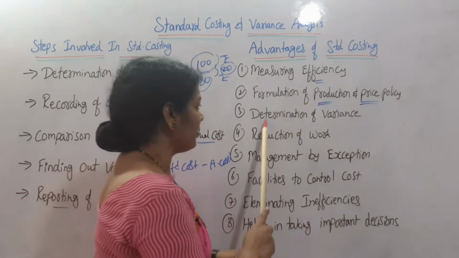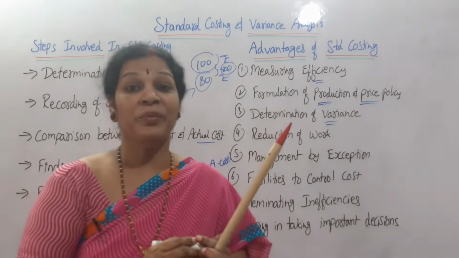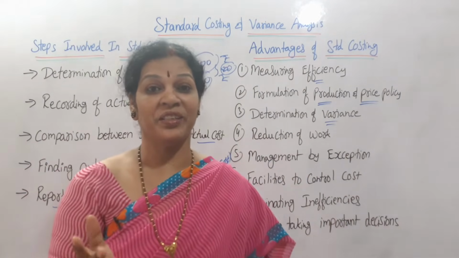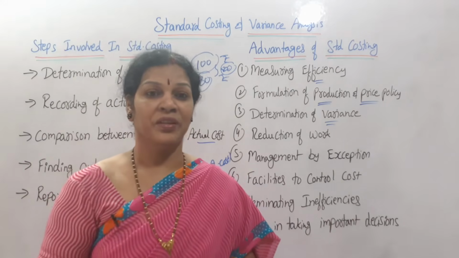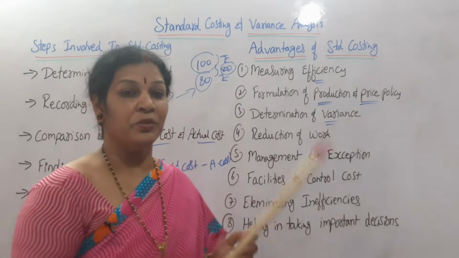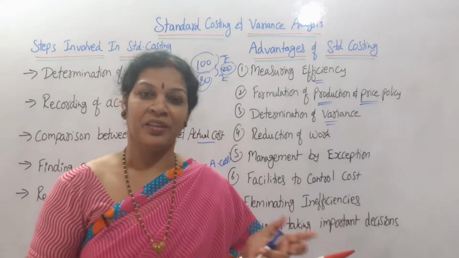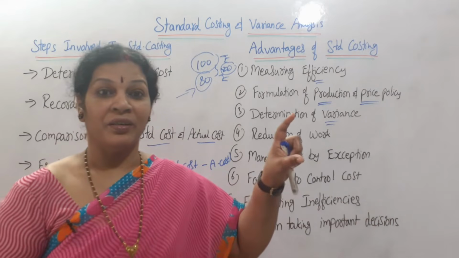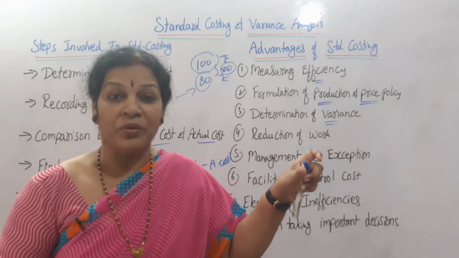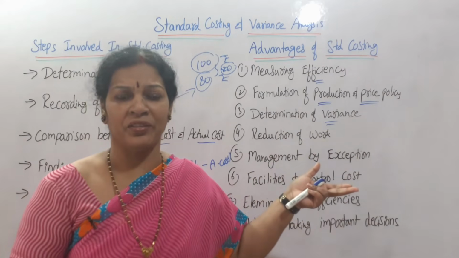Okay. In the same way, determination of variance. Here we'll come to know the variance. We can determine the variance. If we determine the variance, we can do a lot of things. We have decided that 20 rupees is the variance, favorable or unfavorable also we have decided. Then automatically everything depends on the difference, the variance, what you got. You'll come to know exactly what is happening in the organization.